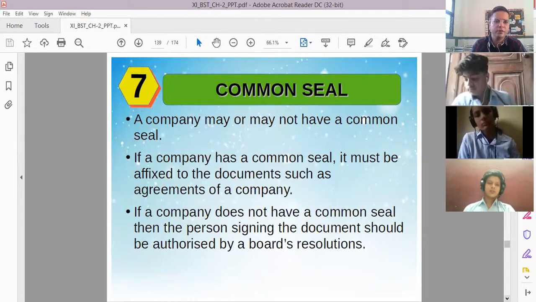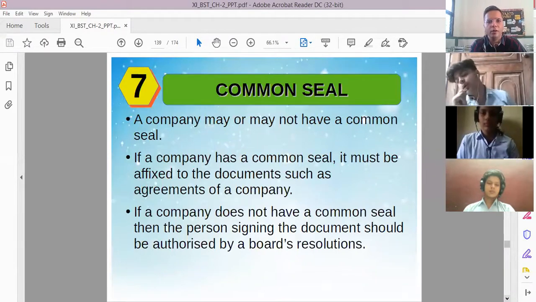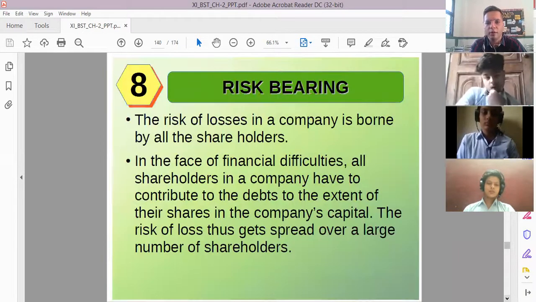Of course, it is not a natural person, but it is an artificial person. And this is the reason why we call a company an artificial person, because, unlike a natural person, it cannot breathe or run or eat, but at least it can make a contract with outsiders, because it has a common seal where it can sign the contract and enter into agreements, which is of course a good point for the company.